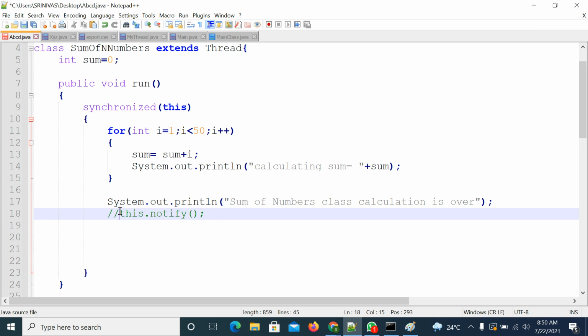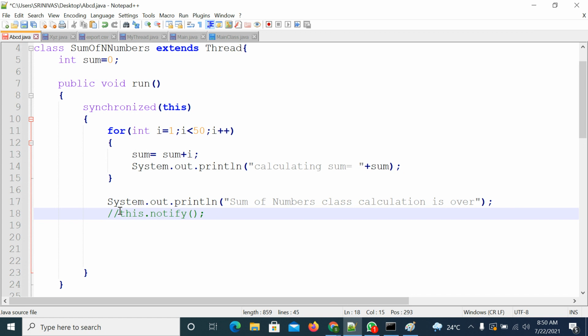You must apply these methods from the synchronized area only. If you try to apply them from a non-synchronized area, you will get an IllegalMonitorStateException. Right? And this must happen on a common shared object only, not on different objects.